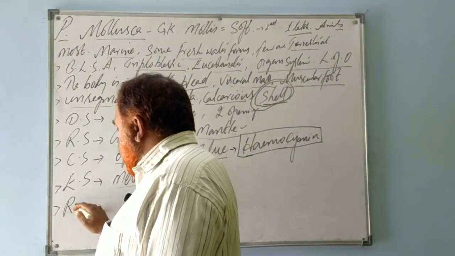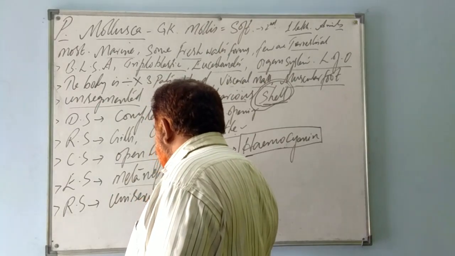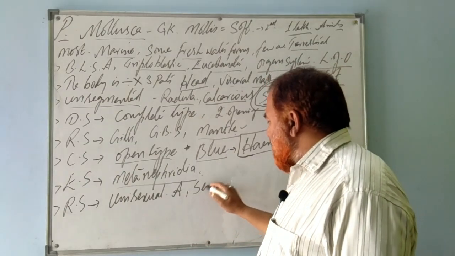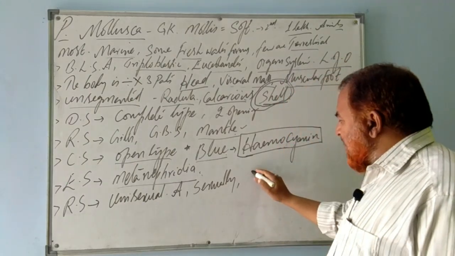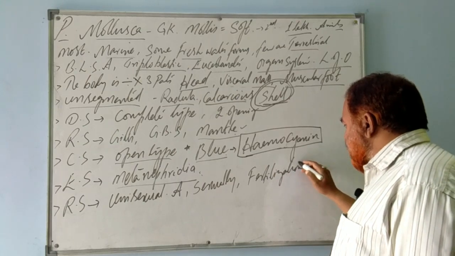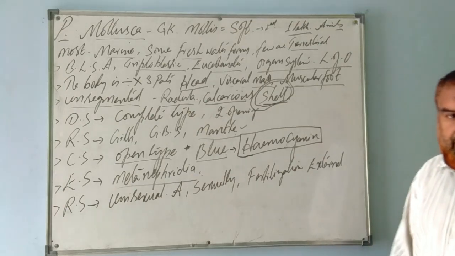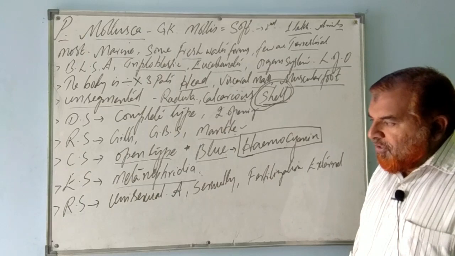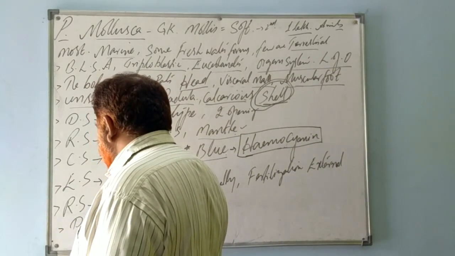Then reproductive system. They are unisexual animals. They reproduce by the sexual method, whereas fertilization is external. Fertilization is external. What do you mean by that? The fertilization takes place outside the female body. Outside the female body.